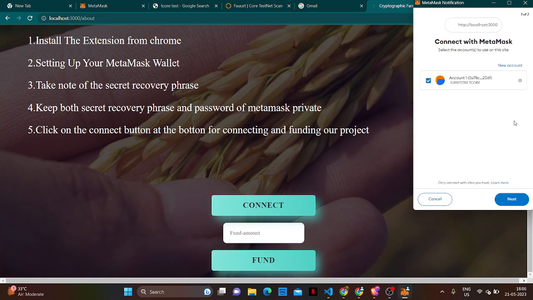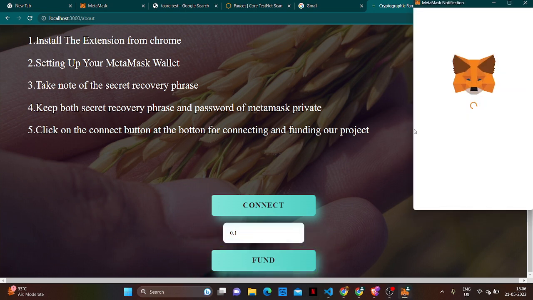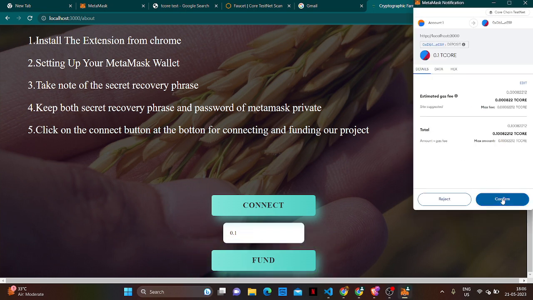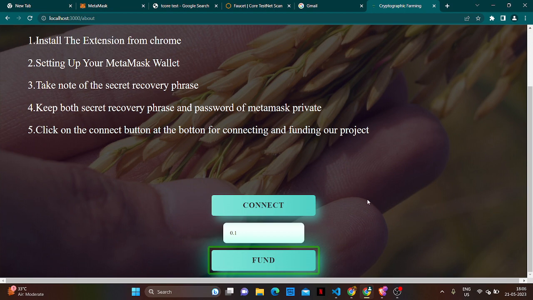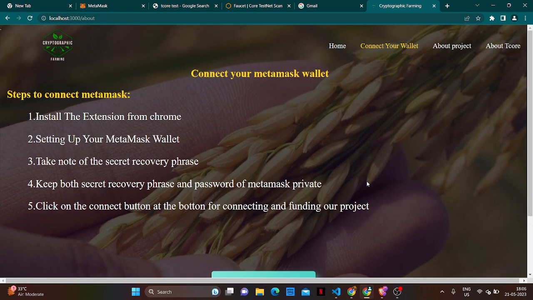Now see, it connects our wallet. We're connected, so whoever connects can fund an amount if they have balance. We are funding it, and you can see the transaction happening. The transaction has finished. Now our smart contract contains 0.1 Tcore.